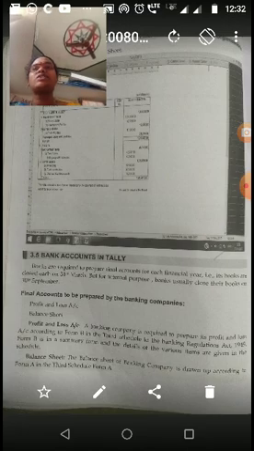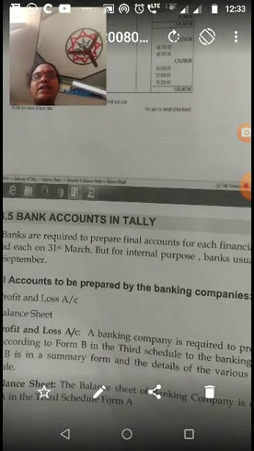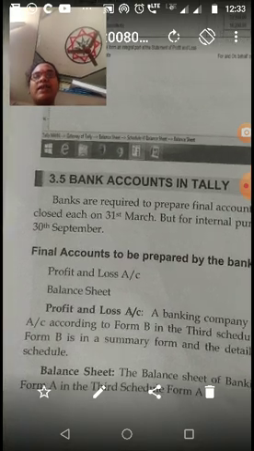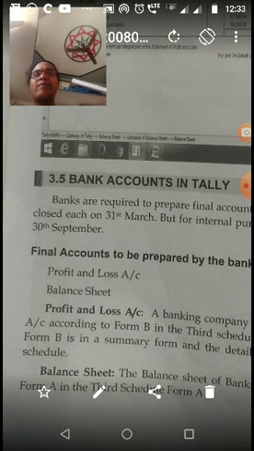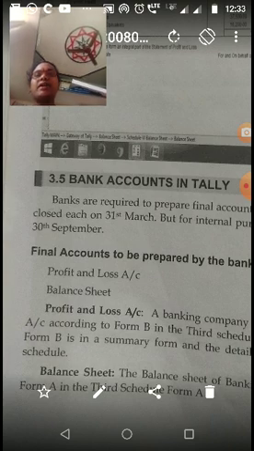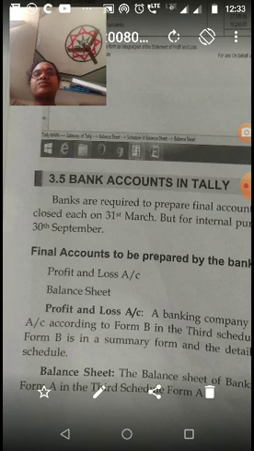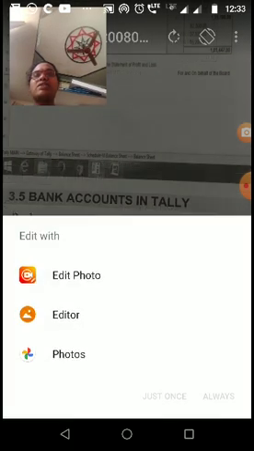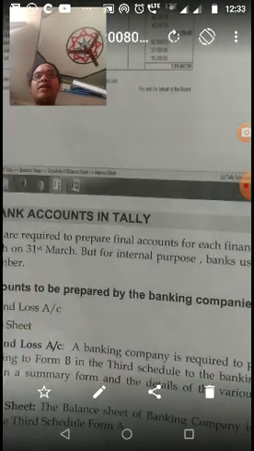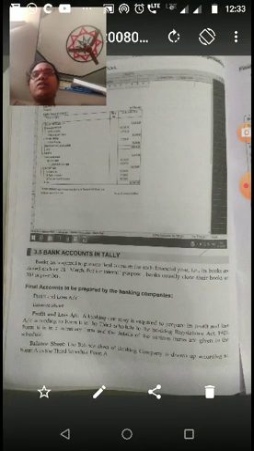Now, final accounts to be prepared by banking companies. They are the profit and loss account and the balance sheet. Here, the profit and loss account. Now the profit and loss account of a banking company. A banking company is required to prepare a profit and loss account.